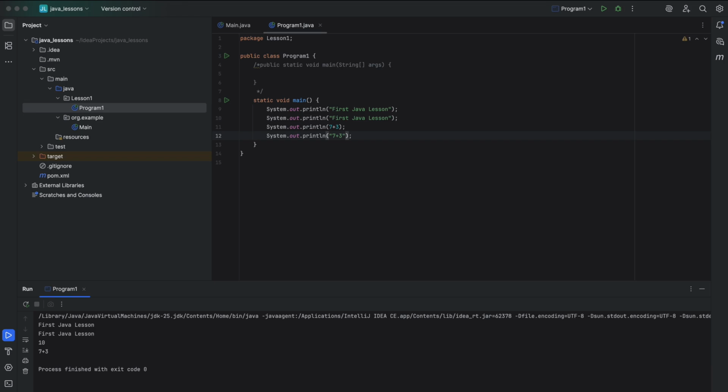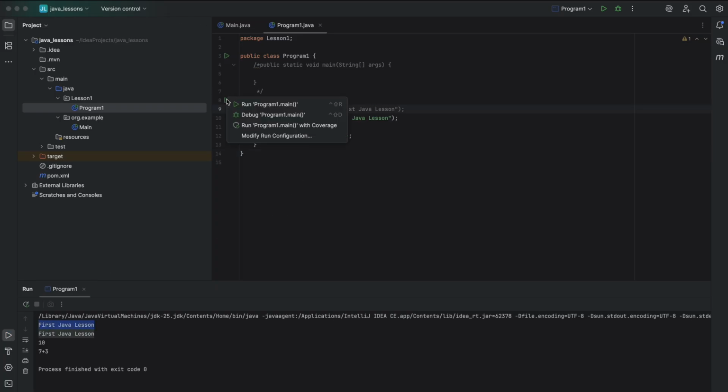We have different types of comments in Java. Let's start from the single line comment. Let me type the regular one line comment. It starts with the double slash, and everything after it on the same line is ignored by Java. Okay, as you can see, I added this comment, and now the first statement is grayed out. As you can see in the console, it says first Java lesson, right?